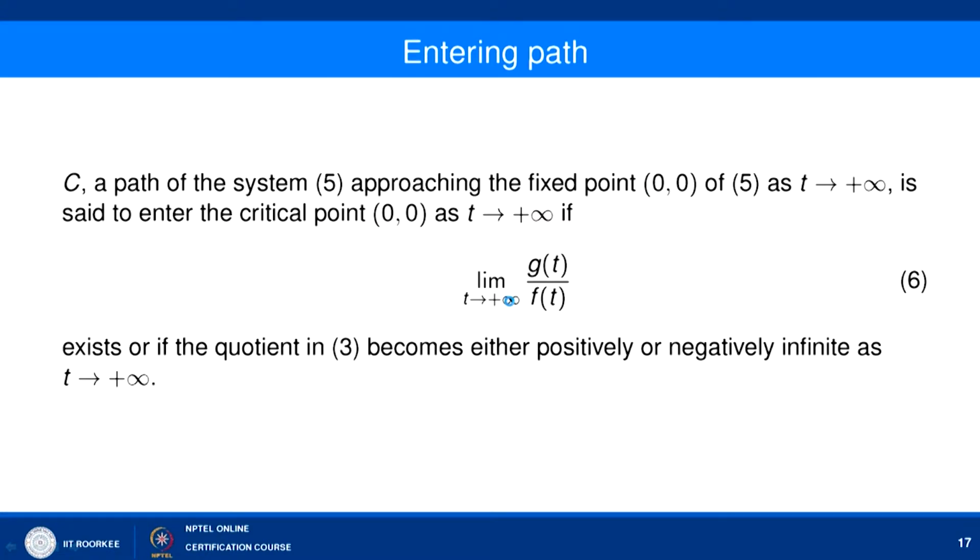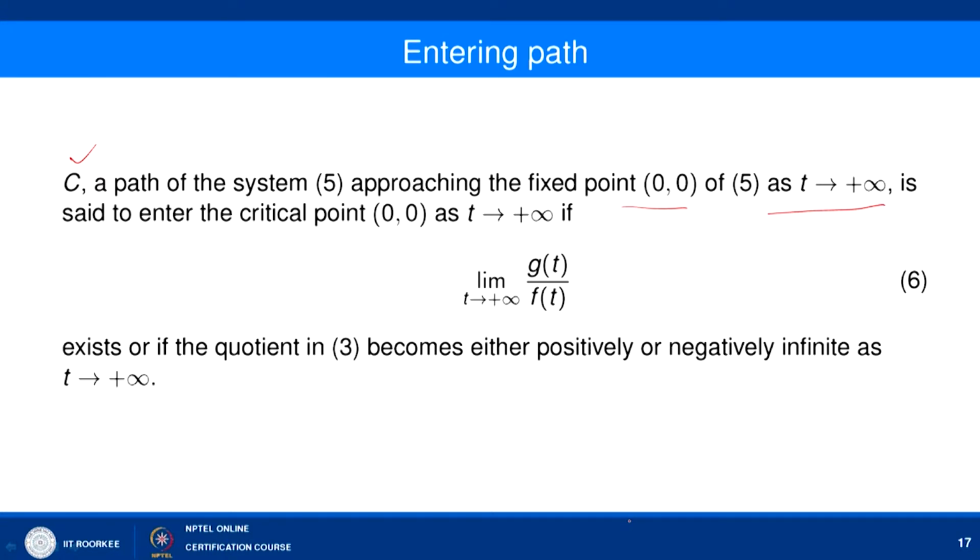Next thing is the entering path. So, given a critical point, let us define everything in terms of the critical point (0, 0). If we have a non-zero critical point, then we can shift the origin and consider this case only. So, let us say that C is a path of the system 5 approaching the fixed point (0, 0) as t tending to plus infinity. So, it means that C is already an approaching path.